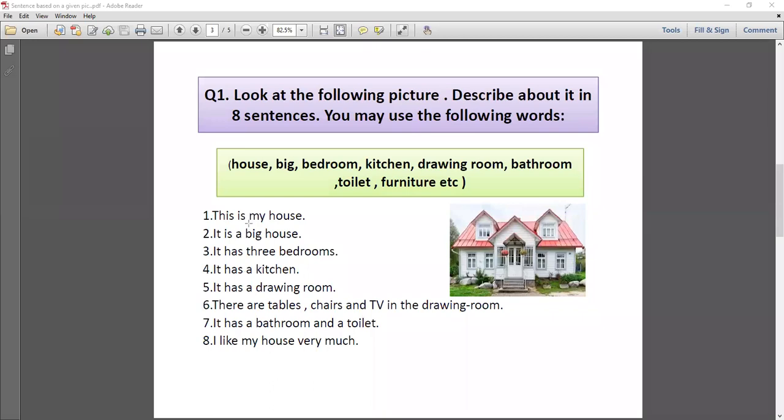Because the words are given in the help box, you have to use them, as house, as big, as bedroom. So we have to make sentences related to these words, as bedroom, as kitchen, as drawing room. So you have to write the 8 sentences because it is already given in the question, describe about it in 8 sentences. Okay, student, I hope you have understood question number 1. Now move on to the next question.